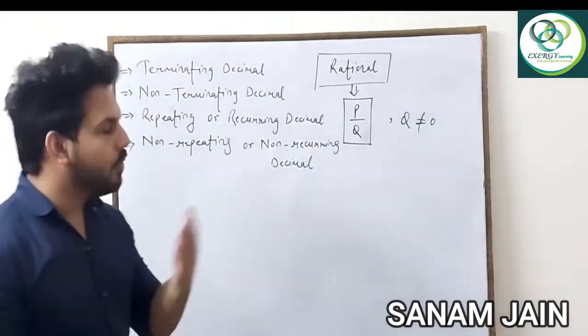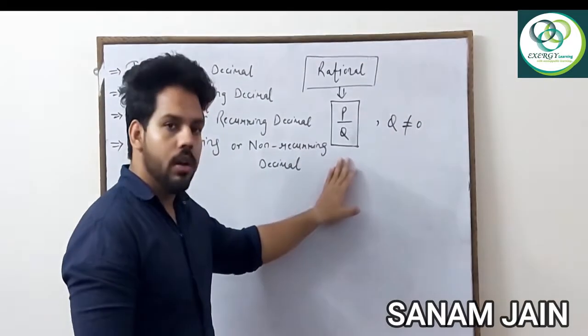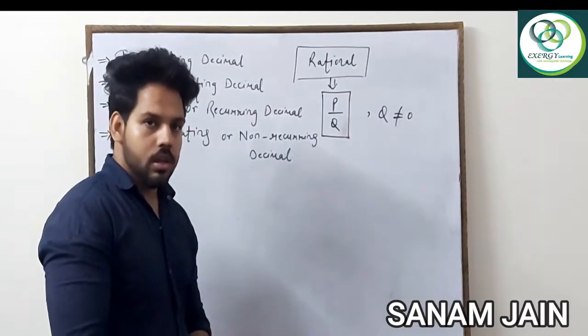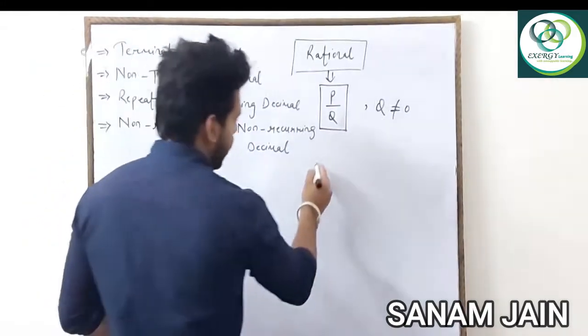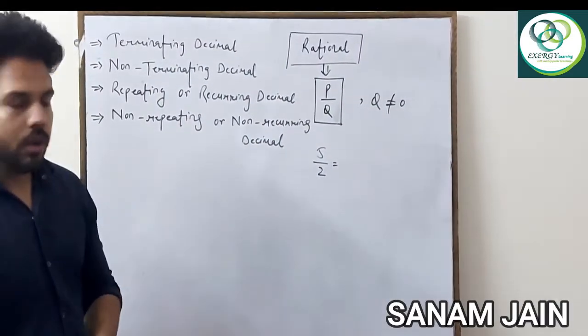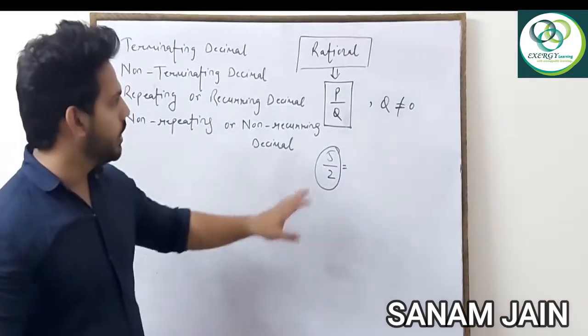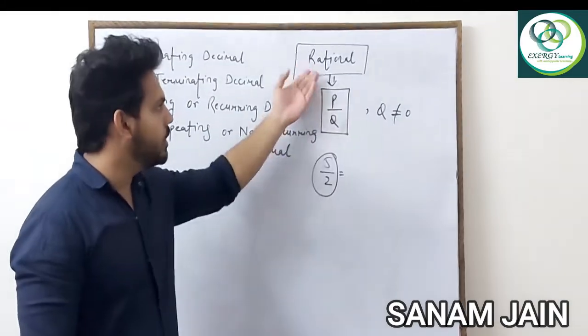I would like to tell you more about rational numbers. As we have seen, the numbers which are in the form of p by q are known as rational numbers. I am taking one example, 5 upon 2. If the number is given directly in this form, you can say yes, it is in the form of p by q, so it is a rational number.